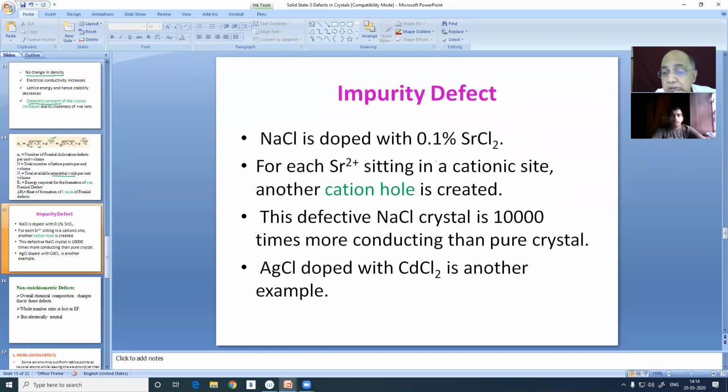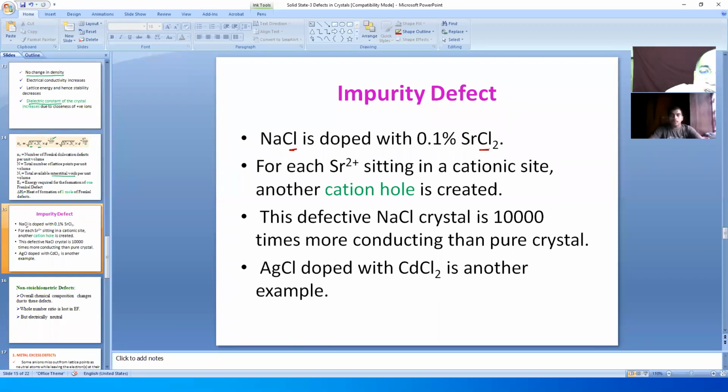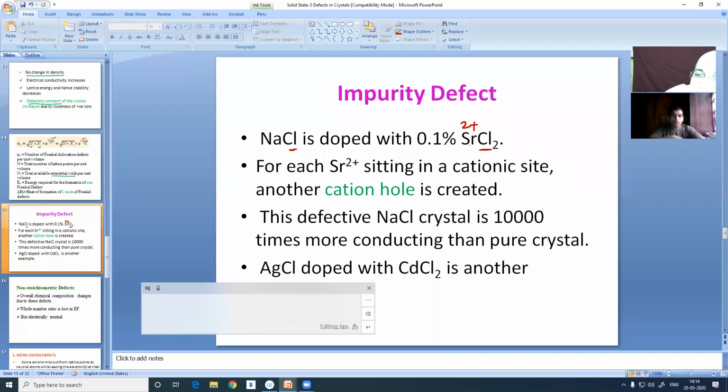Now, if you dope, meaning addition of impurity is called doping. If you dope 0.1% strontium chloride with sodium chloride, the chloride ion will not substitute, because the sodium chloride already has chloride ions. But some of the strontium ions will substitute for sodium ions, and will occupy the position of a sodium ion.